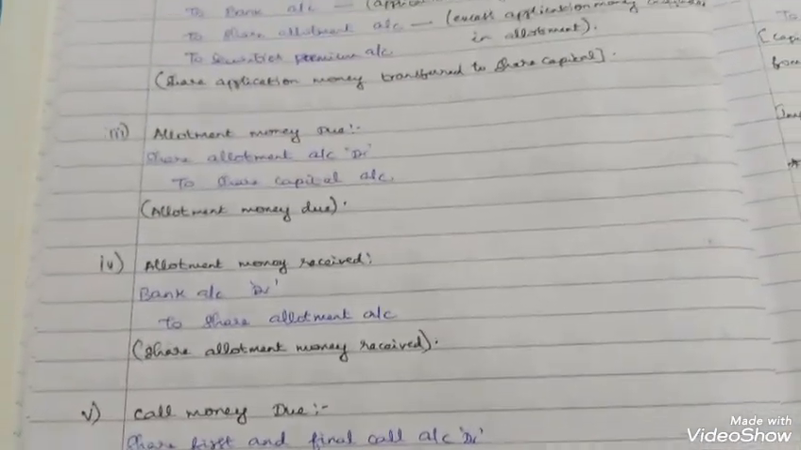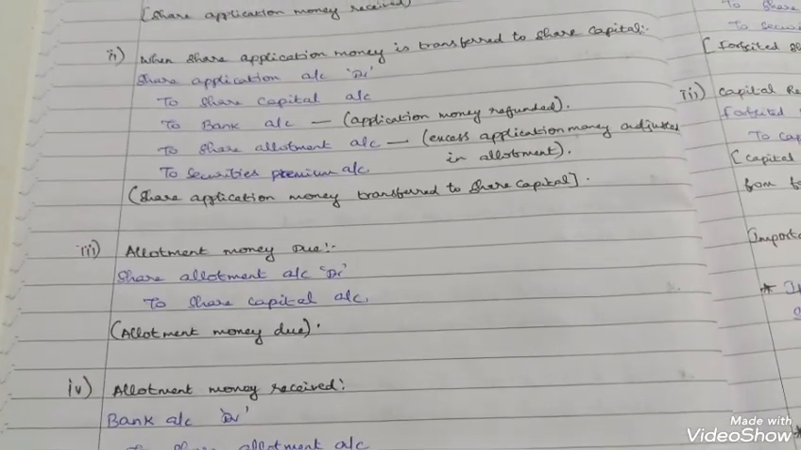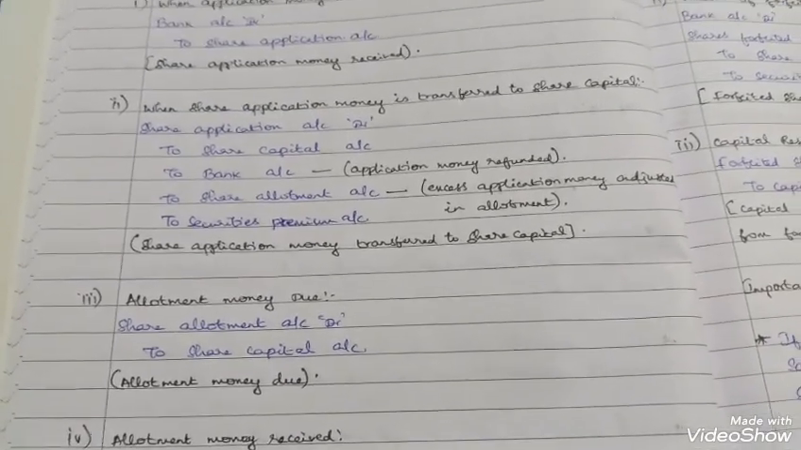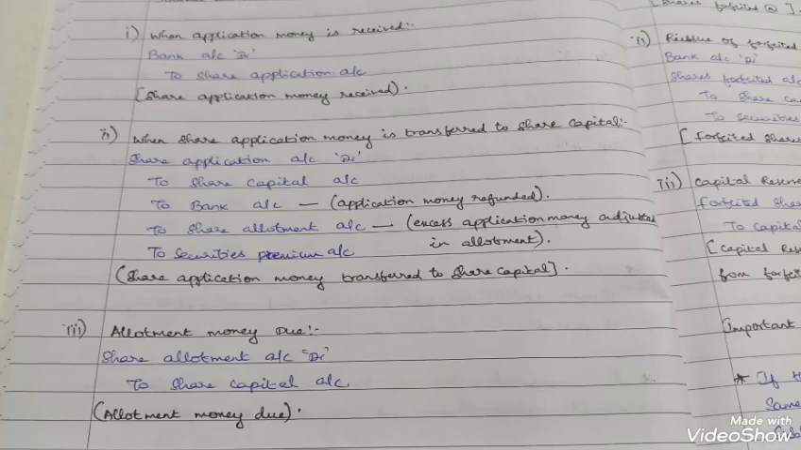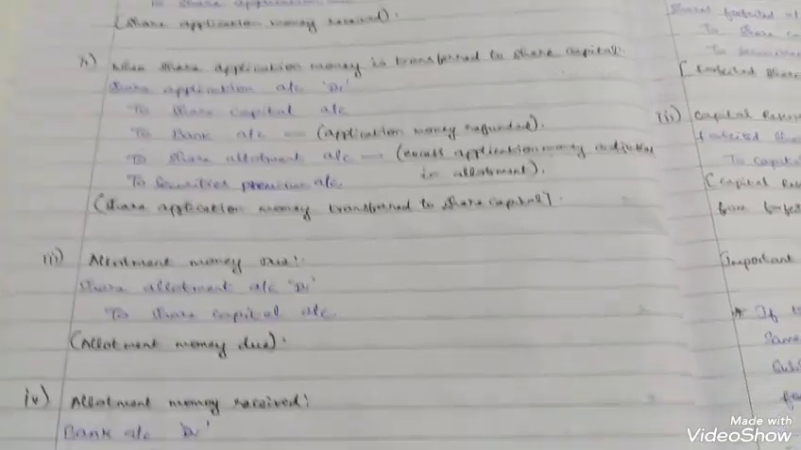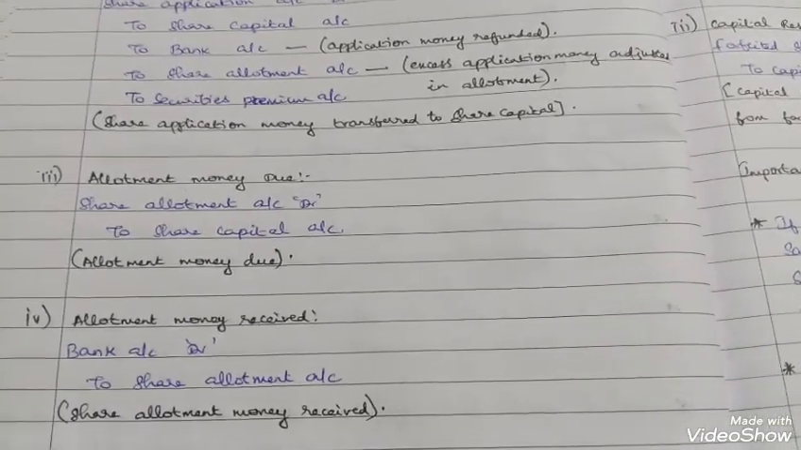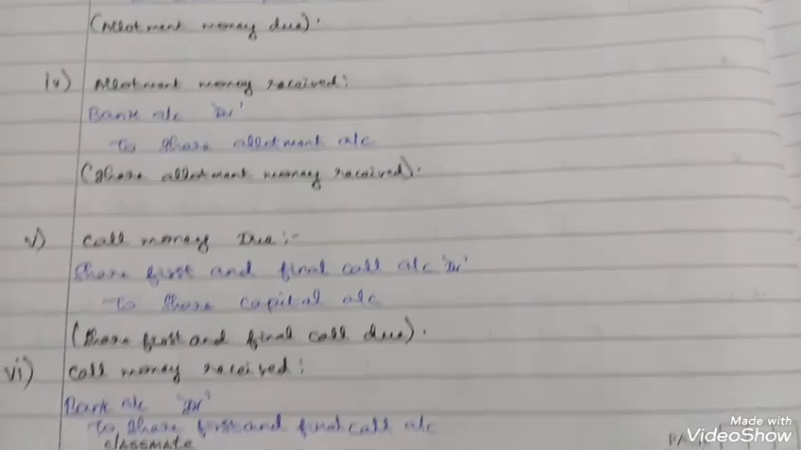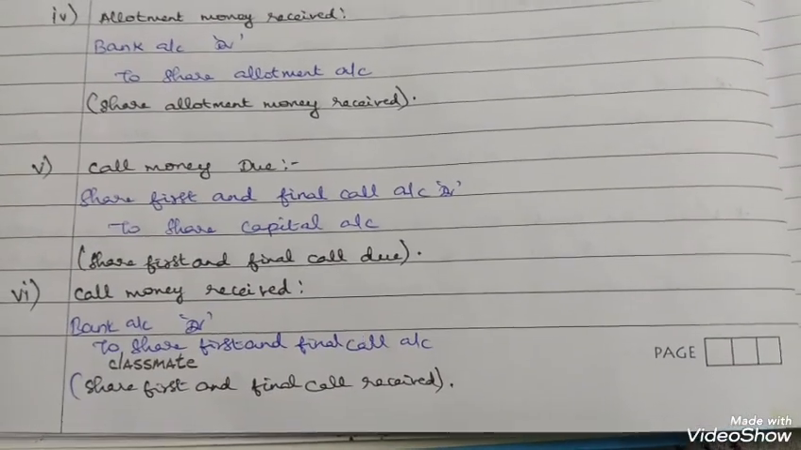These journal entries, if you see, follow the same pattern repeatedly except for the application stage. Only the application stage is slightly different. For allotment, you see the same pattern, and for call, they also follow the same pattern.